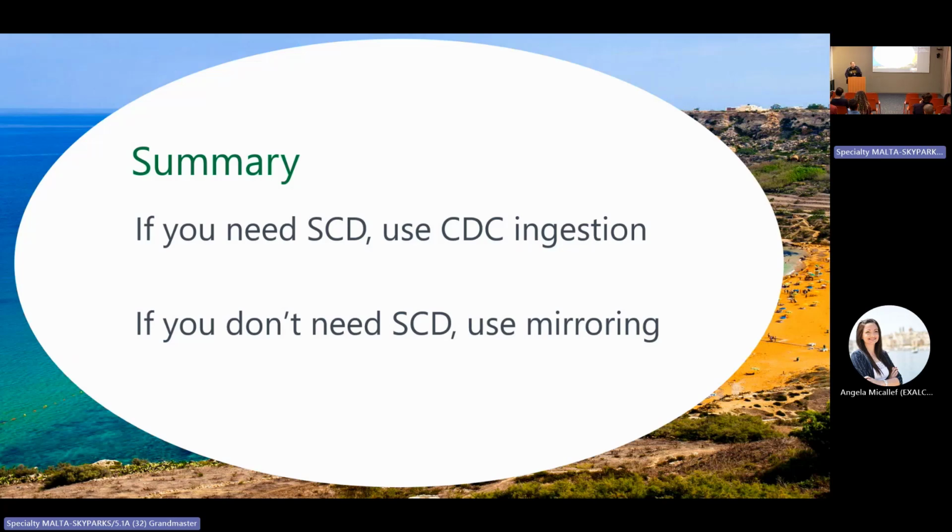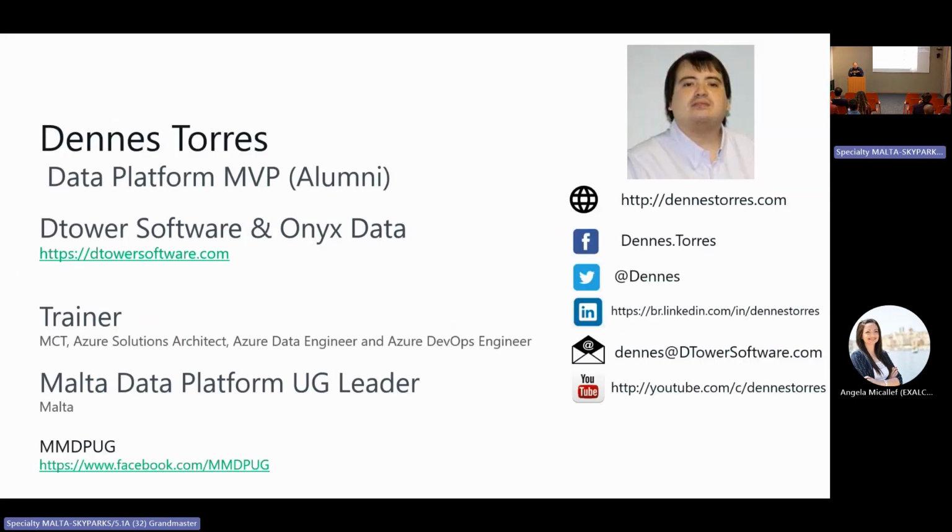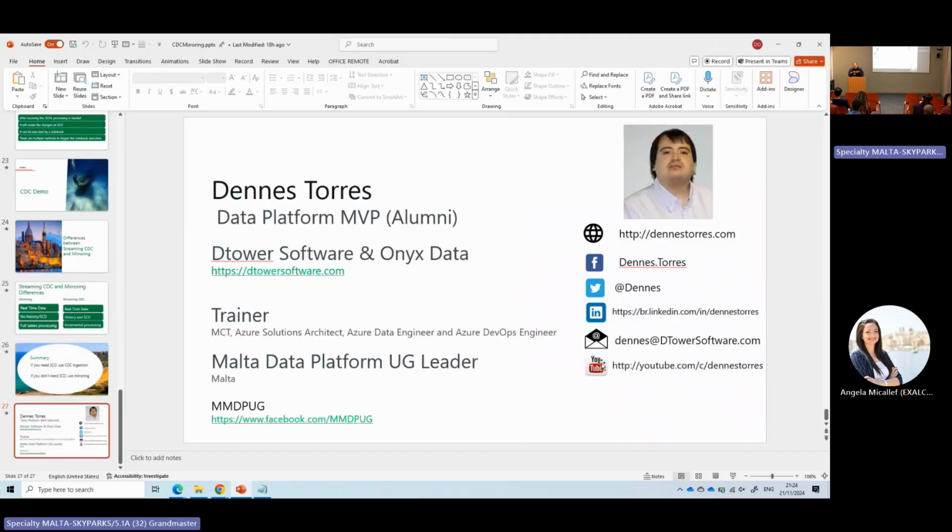Use mirroring. You can even mix both solutions in some situations. That's how you decide between mirroring and CDC: by defining if you need or not an implementation of SCD.